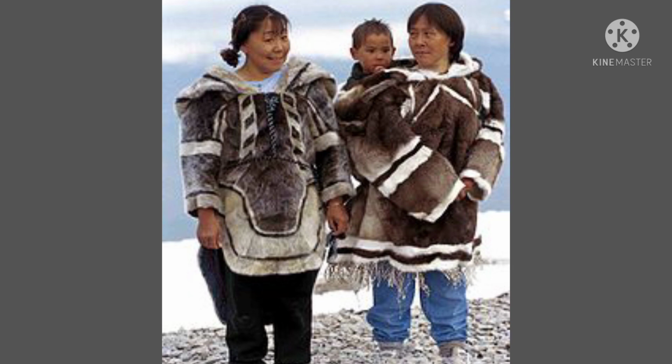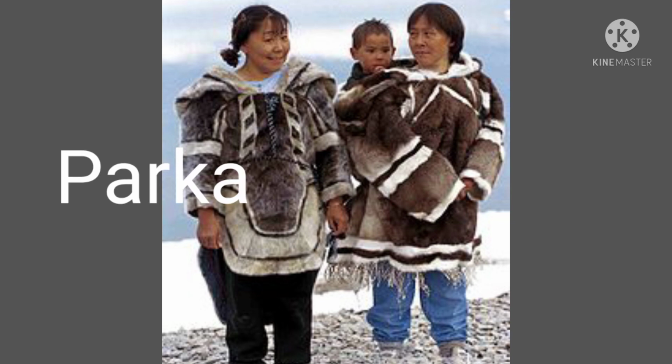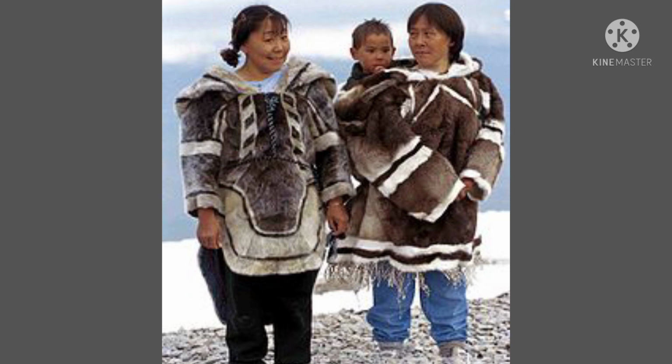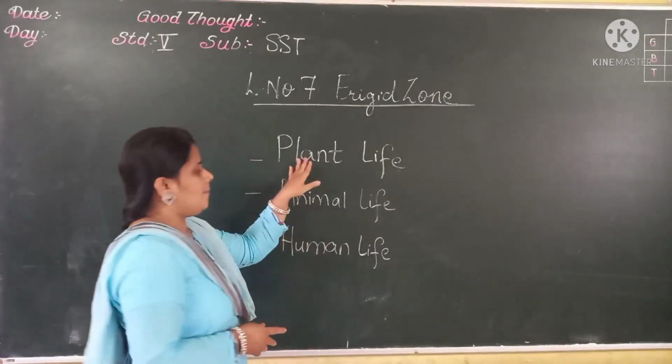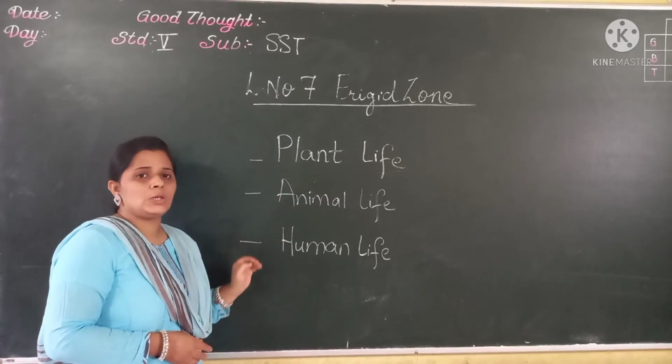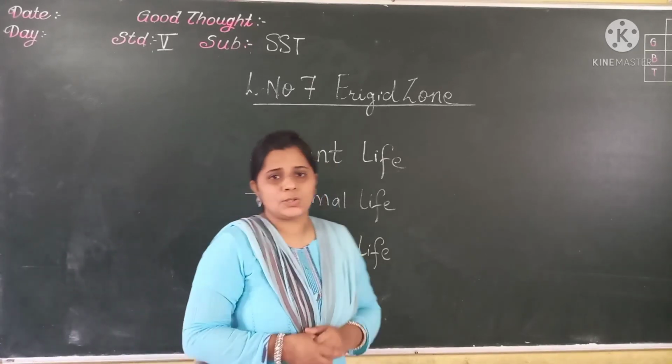Students, you can see the picture, parka. So they wear the long boots, gloves, warm leggings and special jacket. This jacket is called parka. They make clothes from fur and skin of seal, reindeer and other polar animals. Okay. I hope students you all understood about the plant life, animal life and human life of frigid zone.